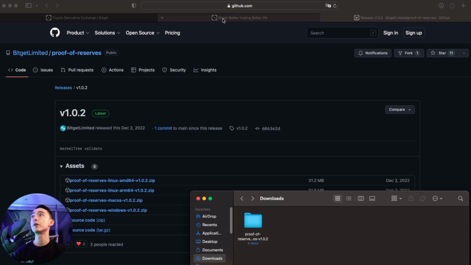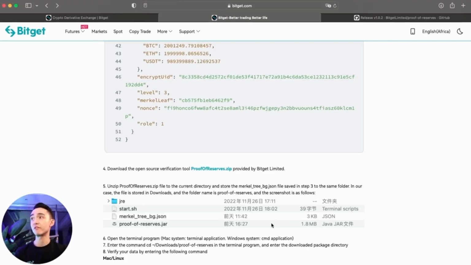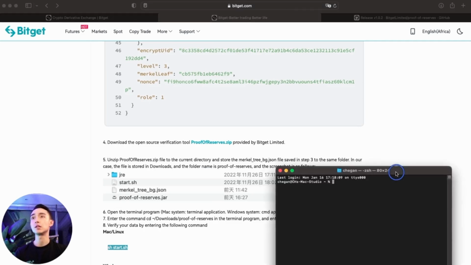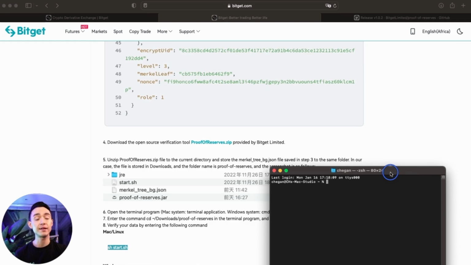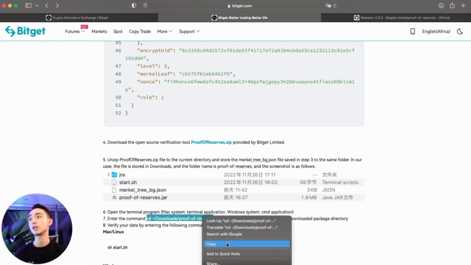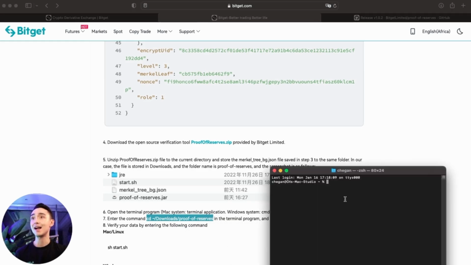Now to proceed, we go back to the article where it shows you everything, and you will see on number 6, you open terminal program on the Mac. And so the terminal looks like this. Now, of course, you need to have JavaScript downloaded and installed in order for you to run this program. But all you have to do is go back here, and you will see on the 7th step, you just simply highlight this part here, CD, all the way to reserves. And we click copy, and now we go back to terminal and we just click paste.